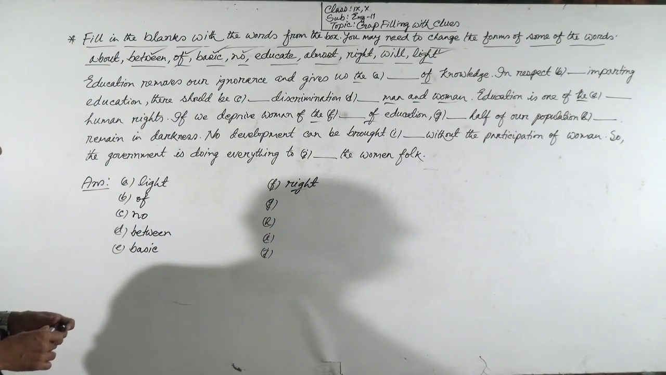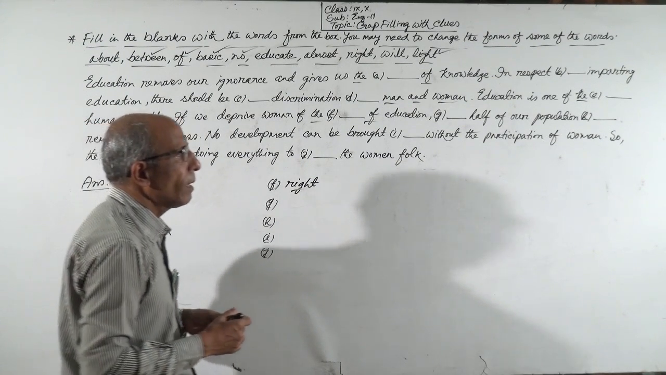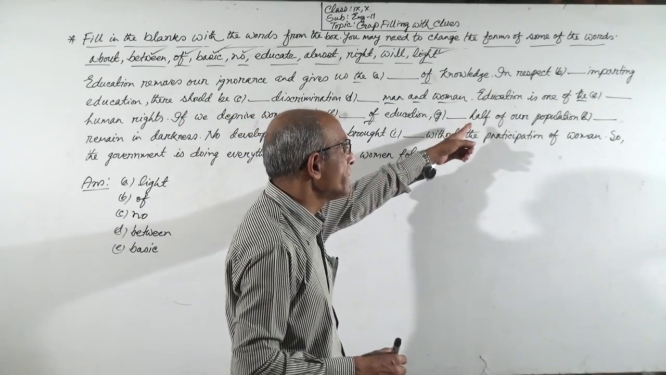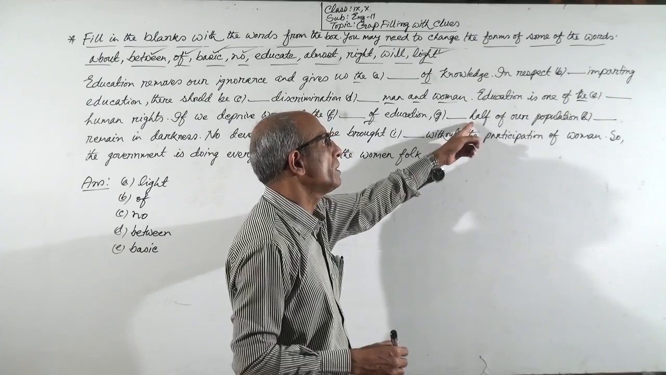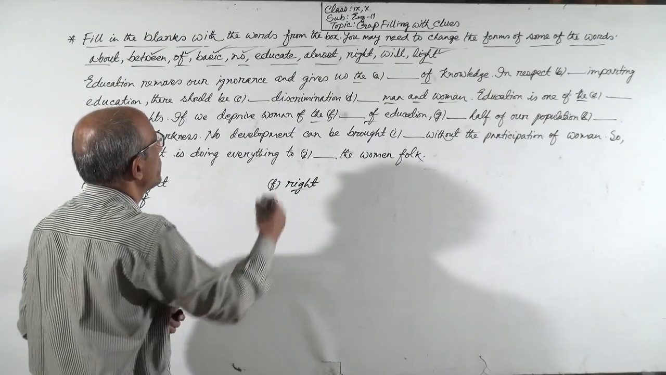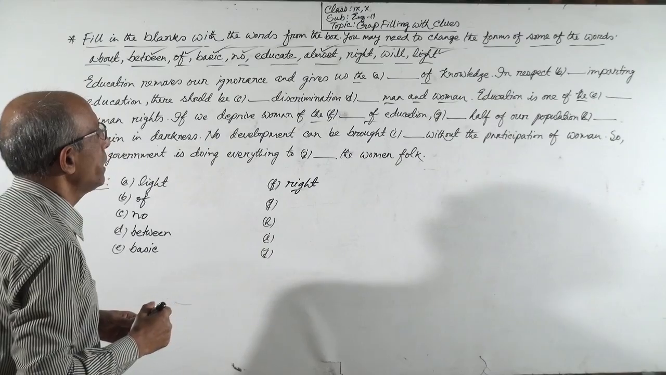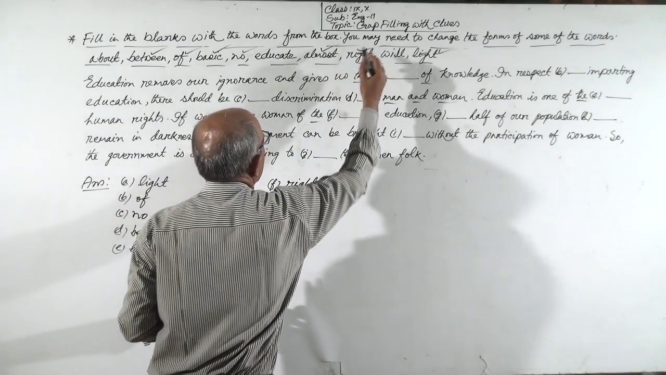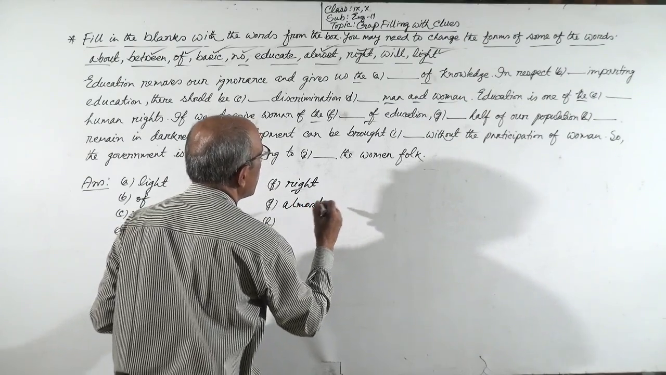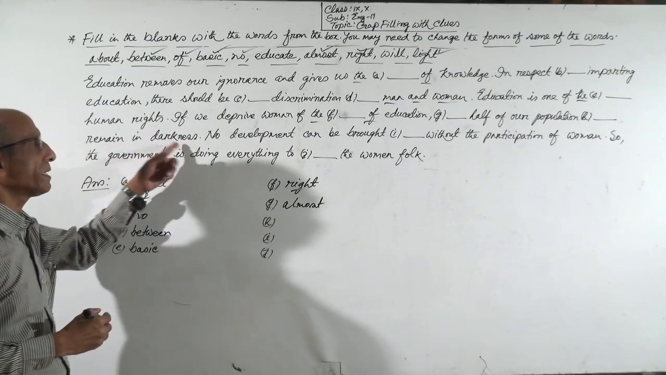If we deprive women of the right of education, dash half of our population. Before half, a quantitative adjective, there will be an adverb. So it will be almost. You see there is almost in the clue. We have used right and now almost. Almost half of our population dash remain in darkness.